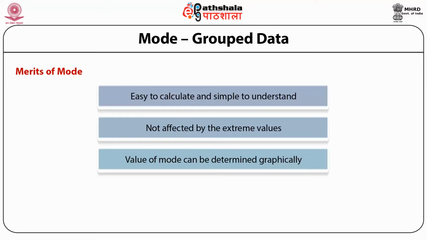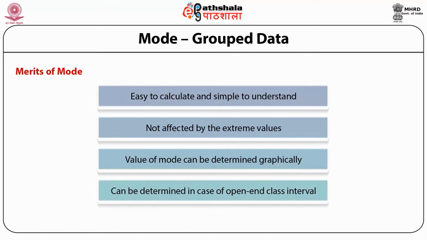The fourth plus point of mode is that it can be determined in the case of open-end classes. For example, you have income classes starting from below 10,000, then 10,000 to 20,000, 20,000 to 30,000, 30,000 to 40,000, and the last class is 40,000 and above. In this case also, you can find the mode because mode simply depends upon the value of frequency. Wherever you have the highest frequency, that will be the modal class, and you can do the calculations.